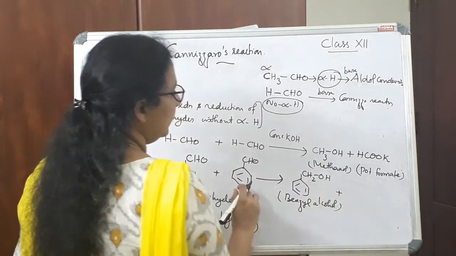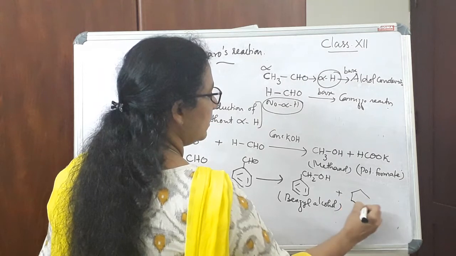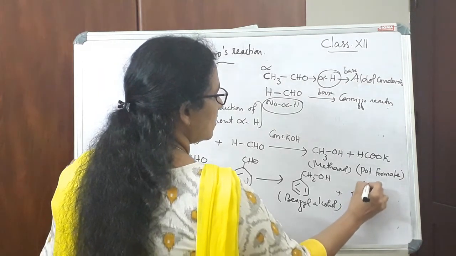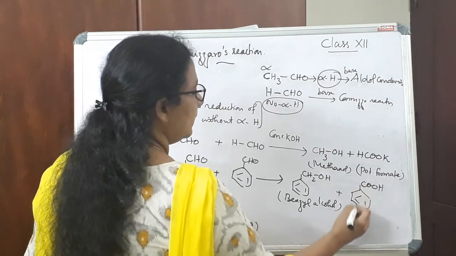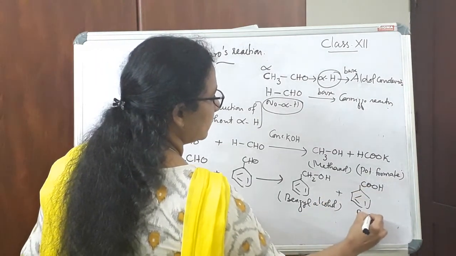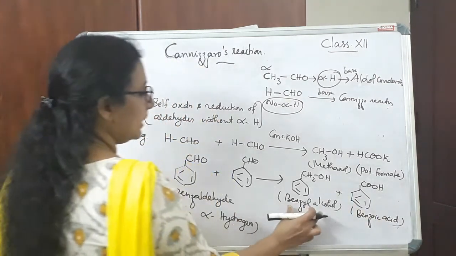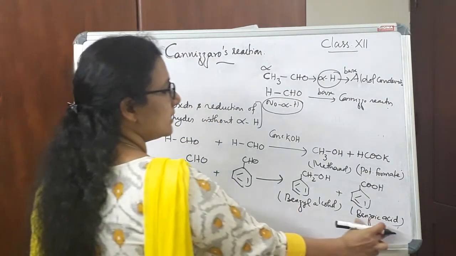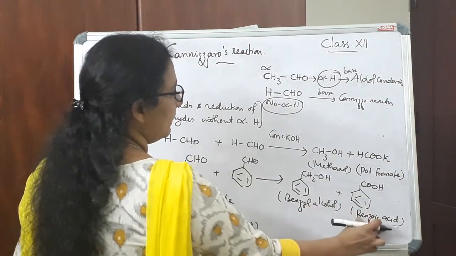Then aldehyde on oxidation gives acid. So the corresponding acid will be COOH. So one carbon should be here and this will be benzoic acid. So the corresponding alcohol and the corresponding acid will be benzyl alcohol and benzoic acid.